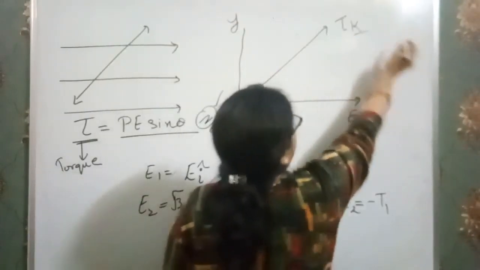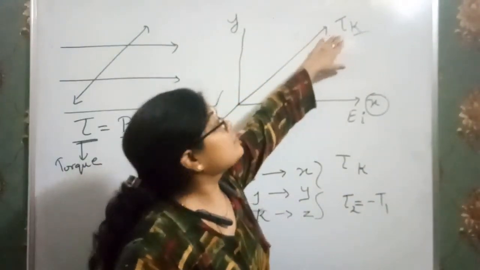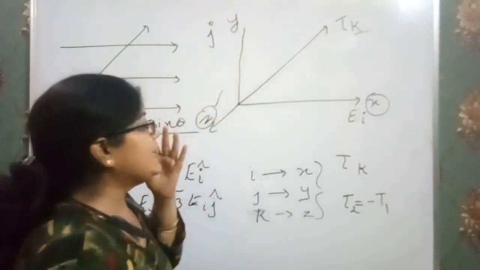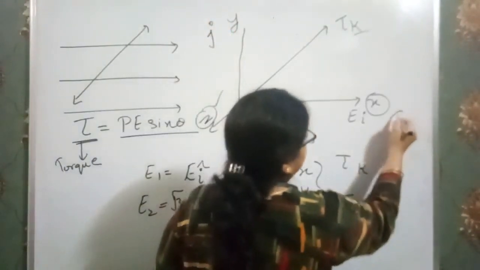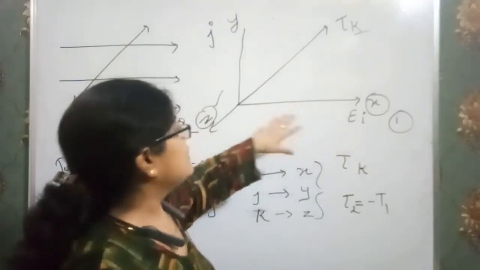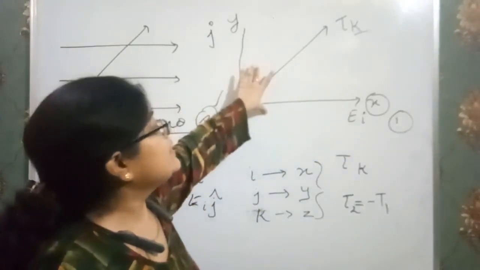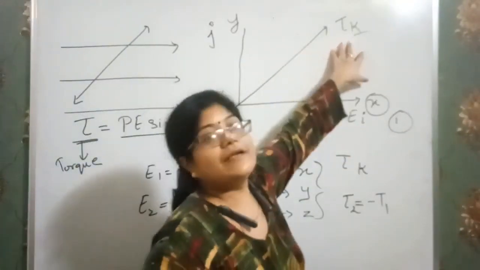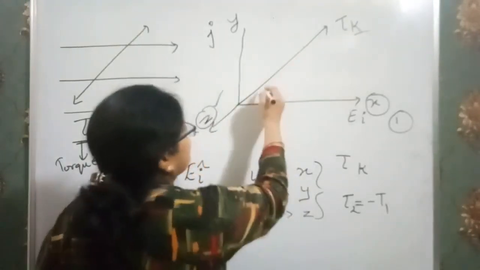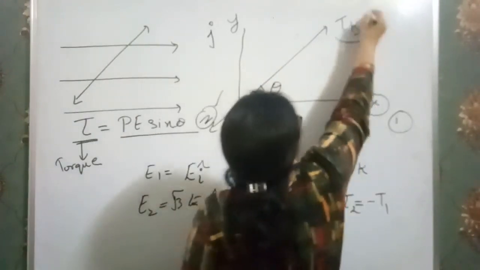Z-axis is for k direction, just always remember. And Y-axis for j, and X-axis for i. So when the electric field is E i, then it experiences a torque in the k direction, T k, that means Z direction. For example, the angle between them is theta and the value of torque is T k.